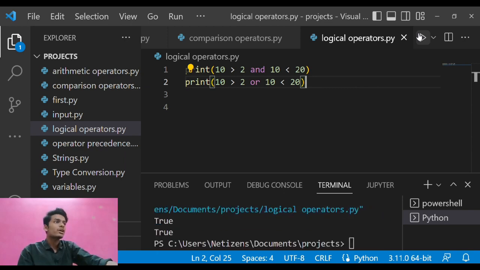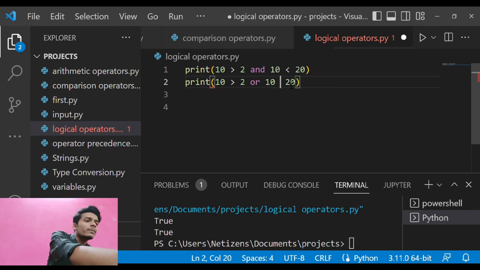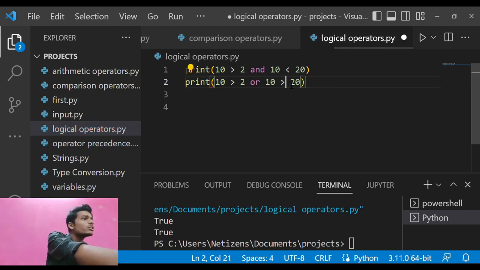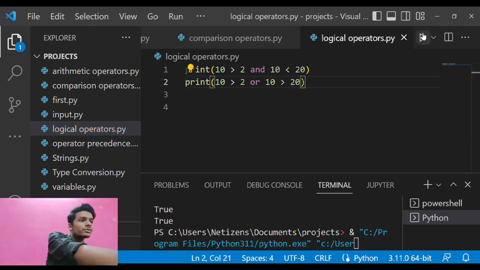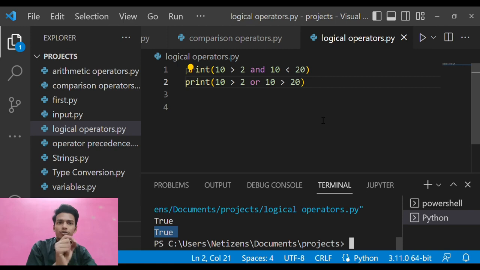And suppose in this program I say that 10 is greater than 20, which is not possible, but just for your reference, if I print it, it will automatically print True, because if any of these two conditions is true, then it will print True here.